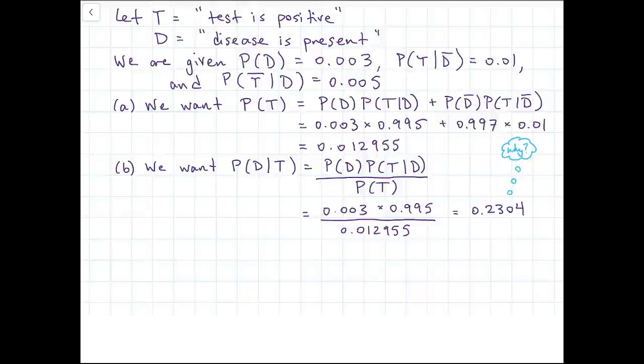If you've unpaused now, part of it has to do with the fact that the disease is so rare, right? We have 0.3% of the population actually having the disease, which means that out of all those tests that occur, a lot of them, actually more than half of them, about 3/4 of them, are false positives. The false positives are kind of overwhelming the true positives. And so having a positive test result doesn't guarantee that you have the disease, even though it sounds like the test is really, really accurate. Because again, those false positives are so numerous compared to the true positives.